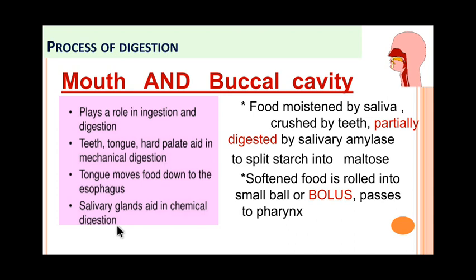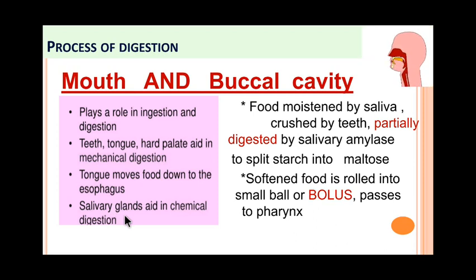The tongue and the teeth both help in digestion. The tongue moves the food in the buccal cavity for crushing under the teeth, mixing with saliva and pushing the food during swallowing. Teeth help in crushing, grinding, and chewing.